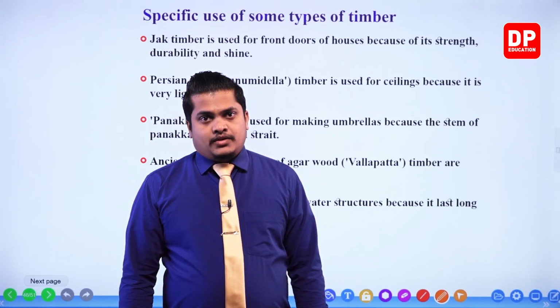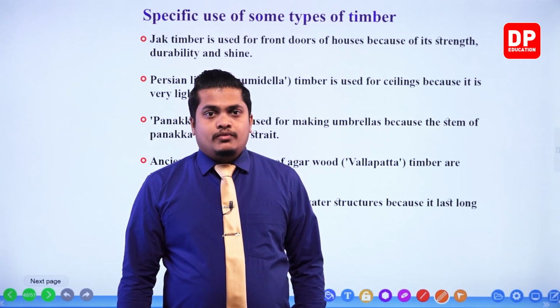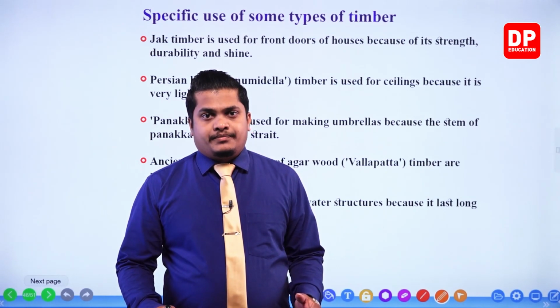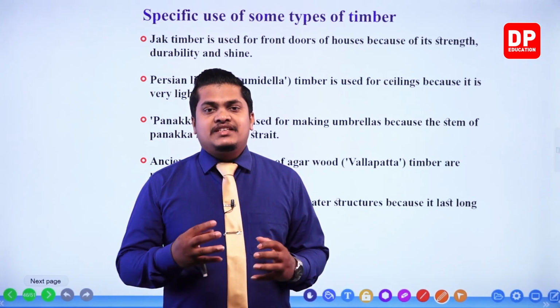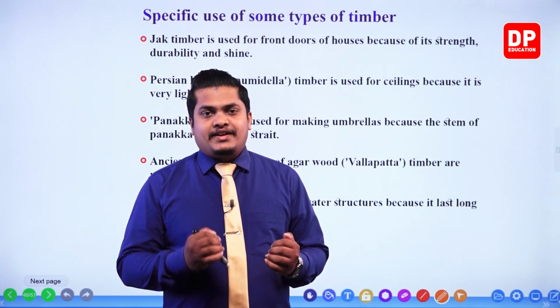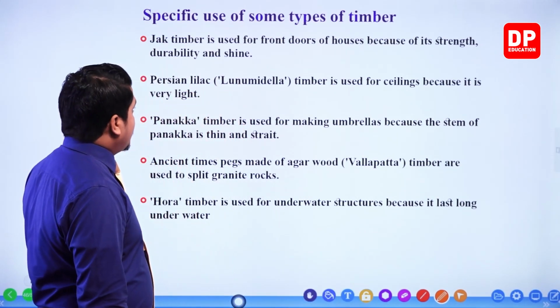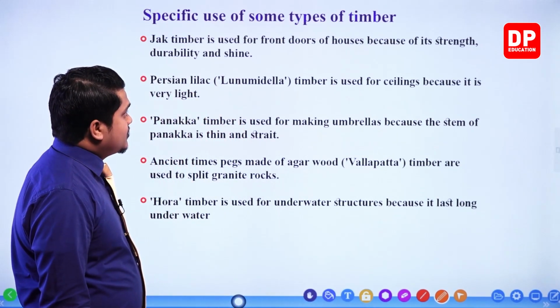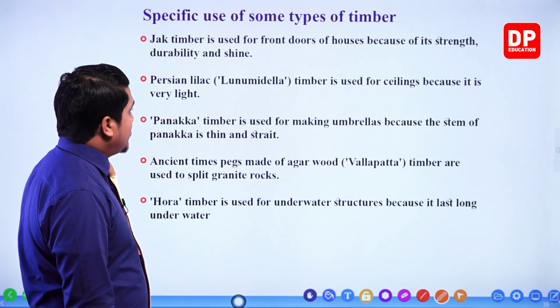Okay, so like that there are unique factors which we can observe within unique timber. Within the plants they have these features, so we'll be identifying those characteristics right now. Okay, so the first one given, jack timber is used for front doors of houses because of the strength, durability and shine.